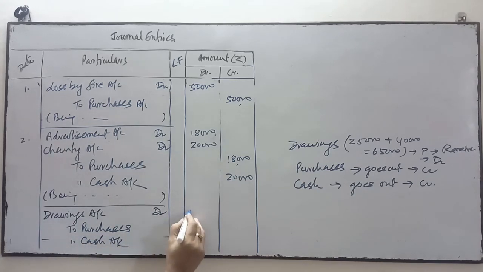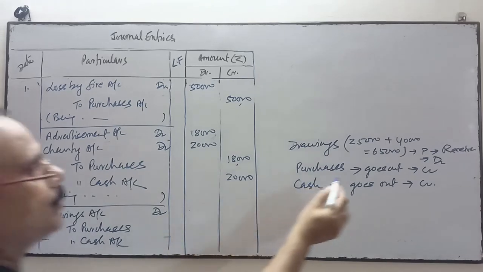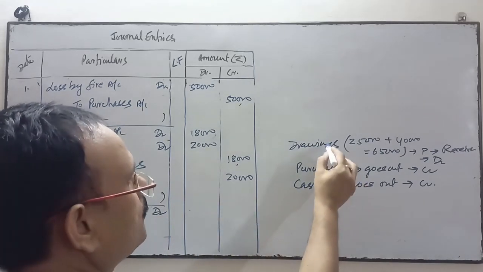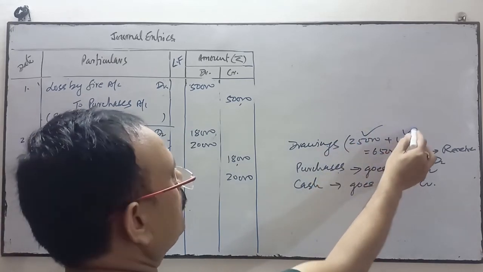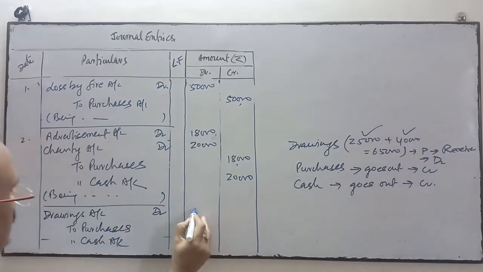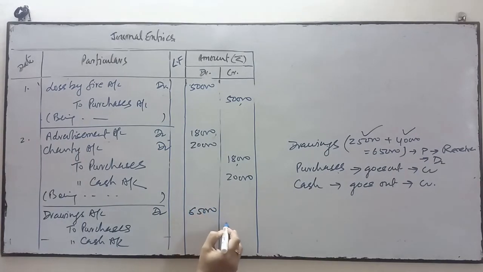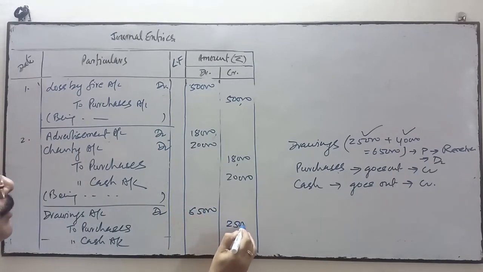Drawing is the sum of both the goods withdrawn for personal use, 25, and the cash withdrawn for personal use, 40, so the total is 65. So 65 is the total drawings, 25,000 for goods and 40,000 for cash.